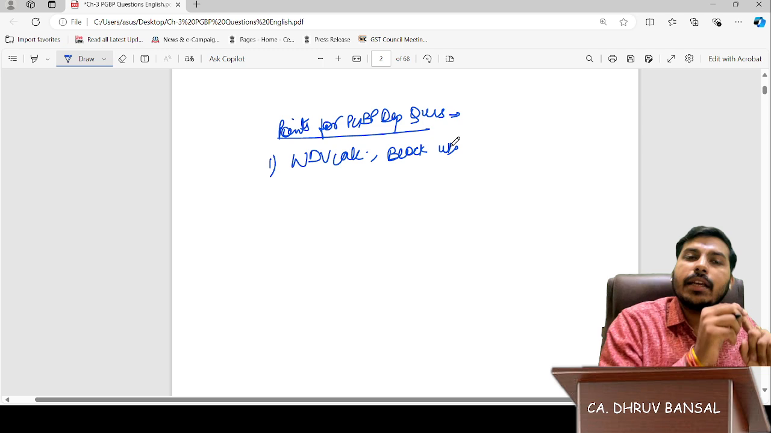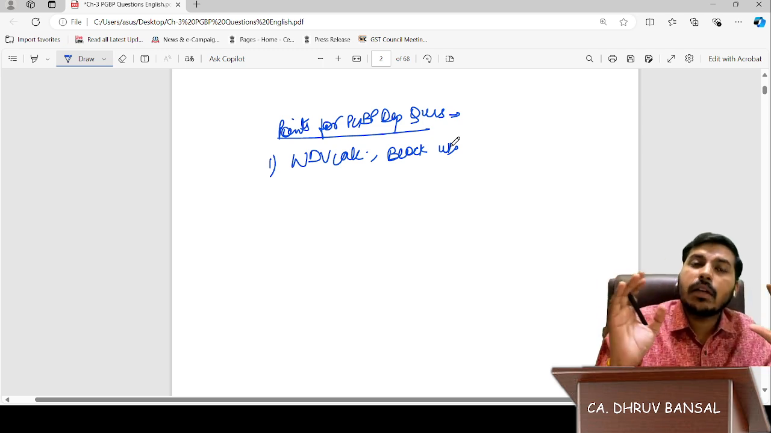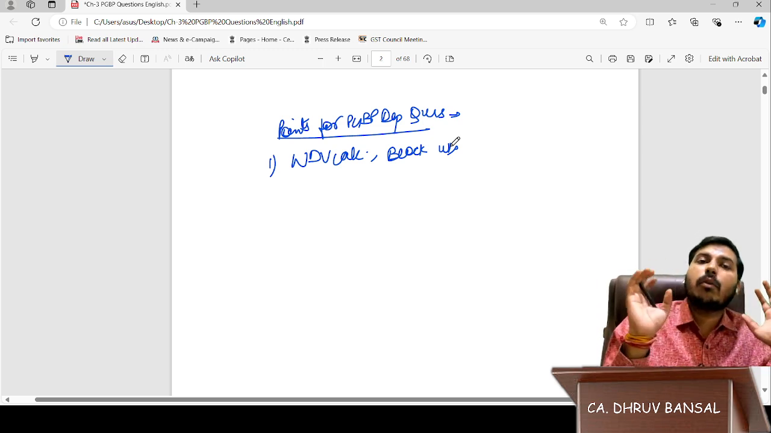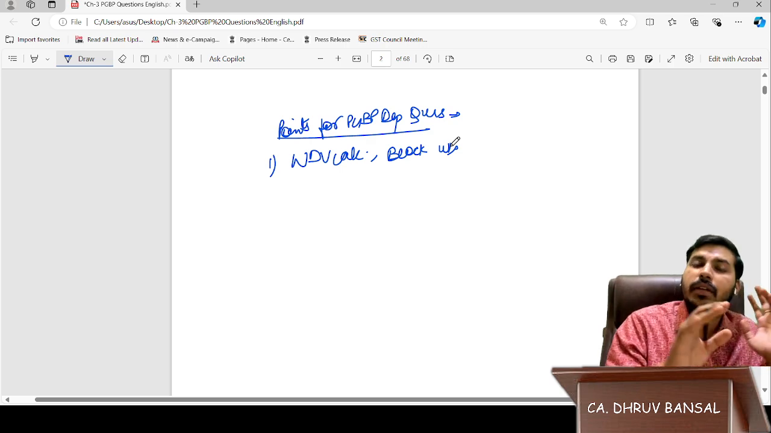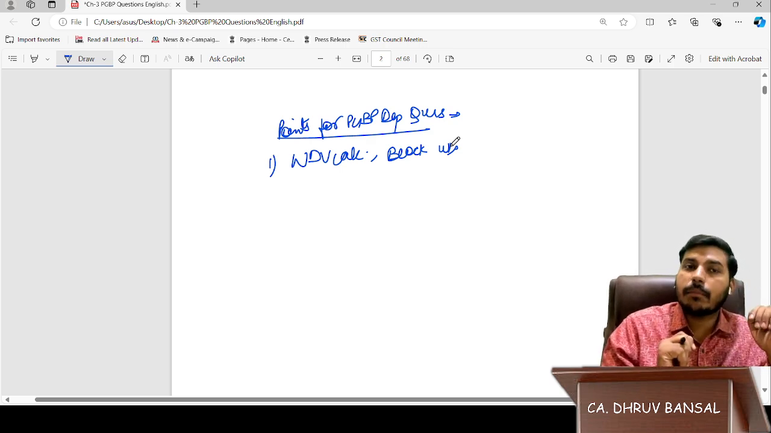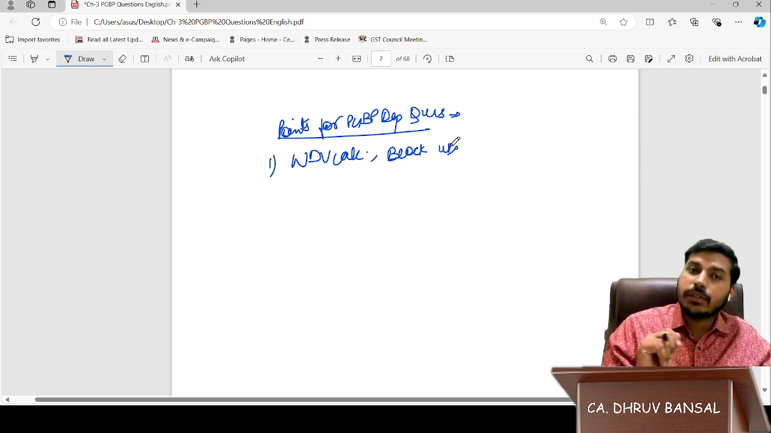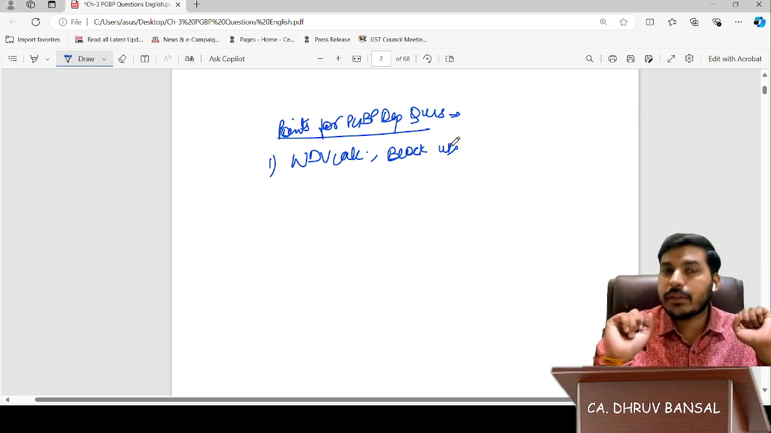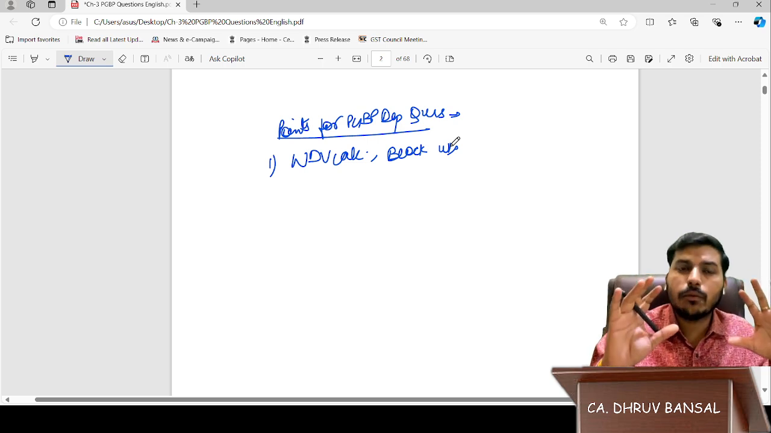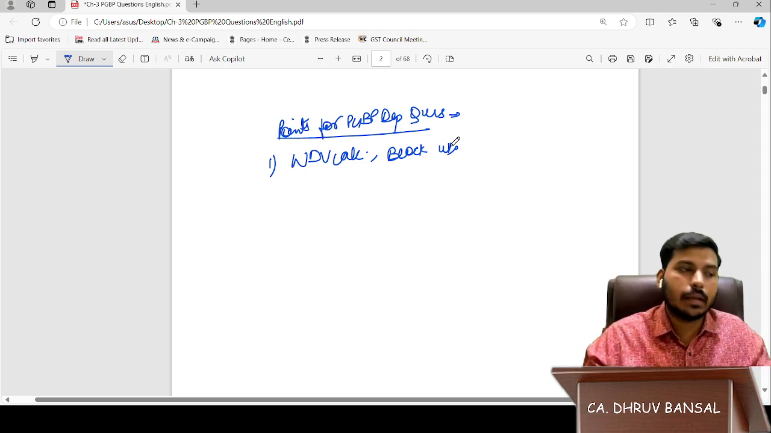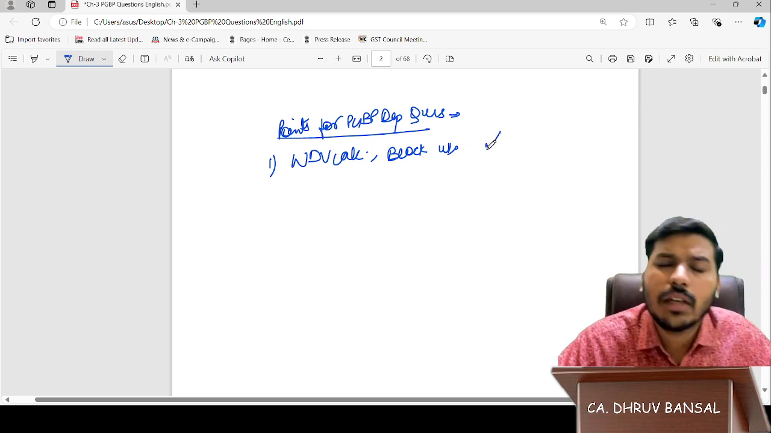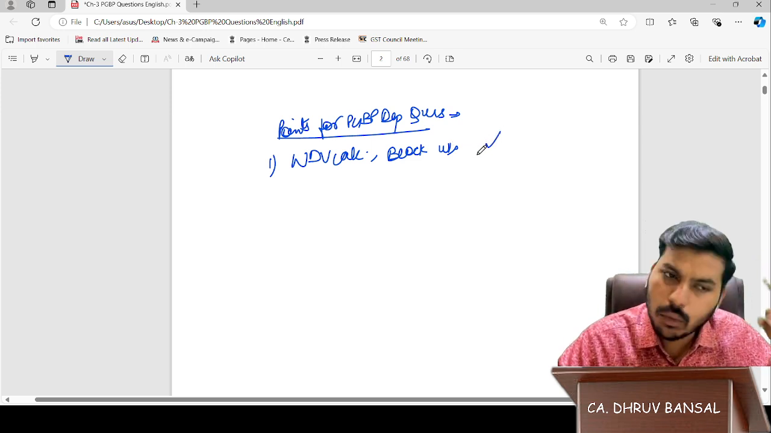Like we have assets A, B, C, D, which are separate assets for which separate blocks are given, like 15%, 40%. Like in the example, plant and machinery is a separate block, and computer is a separate block. First, we have to segregate the assets into blocks. The first pointer is to segregate the assets in a block wise manner.